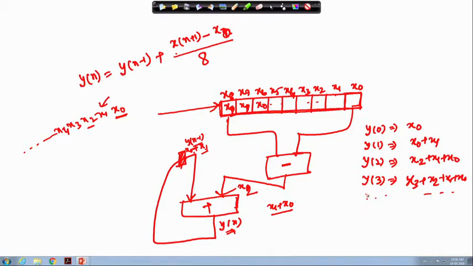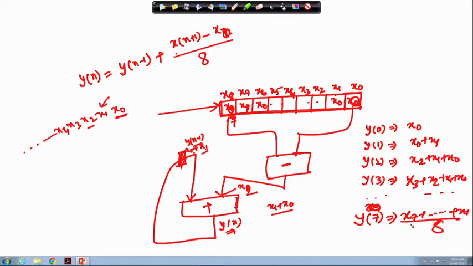So, something like this it will run. Whenever all these values are full, that means whenever this value is x 8 and this is x 0, and let us consider this is x 7, this will be 0 up to x 0, right. So, now whenever I consider this y 7, at that time all will be there up to x 0, divided by 8.